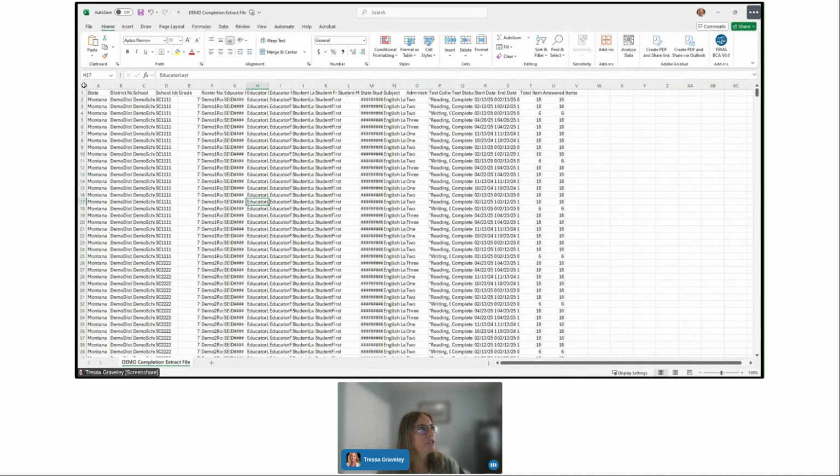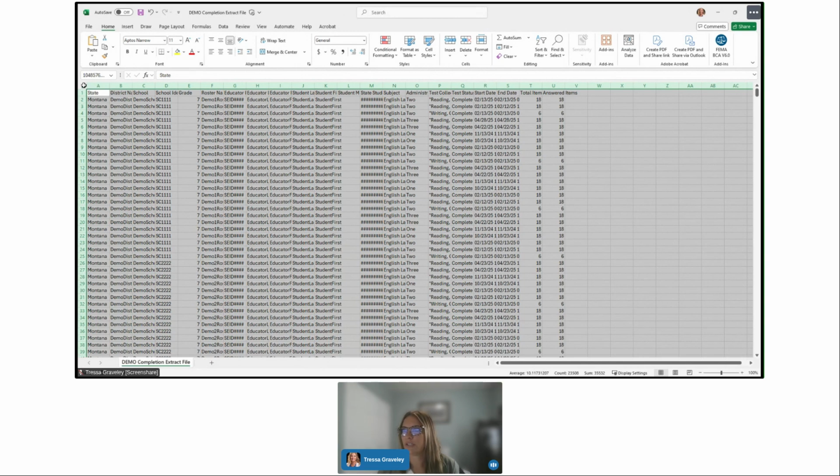So what we want to do is we want to select all of the document. We want to turn on our filters. Now I know I'm in Excel and many of our school districts use maybe Google Sheets. This can still be performed in Google Sheets. And I'm happy to help provide support with that. Another thing you can do is Google how to filter Google Sheet and then be able to filter that document as well. So we want to turn our filters on. It will pop up these little arrows for each of our column headers.